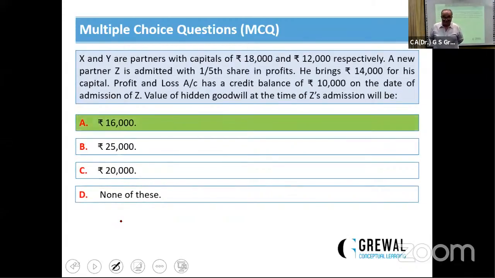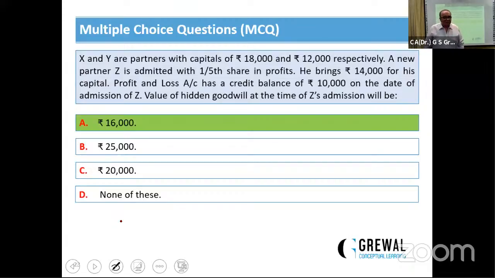जरा करेक्ट आंसर देखें. ये बिल्कुल क्लियर है. ये भी हमने कैलकुलेट करके दिखाया. If for 1/5 share he brings rupees 40,000, first of all determine the total capital of the new firm. ये मैंने निकाल दी. Then existing capital.